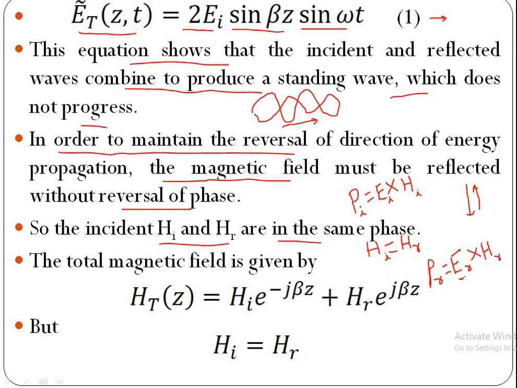But if we substitute this ER is equal to minus EI, cross HR is equal to HI, then which is equal to this side PR is equal to minus this EI cross HI, which can be written as minus PI.